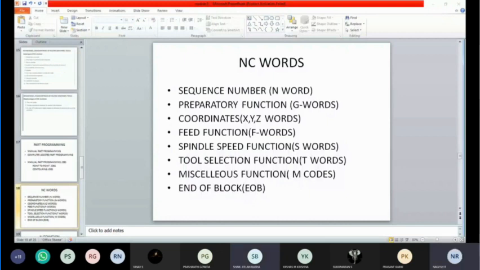Yes, sir. So take some examples like X is equal to 120. What is that 120? Or X is equal to 100, Y is equal to 100. You are going to give like that, right? Z is equal to some thickness. So we are going to describe the dimensions and the tool positions with respect to the model, where it has to be moved and where it has to be cut. Okay, so we are going to define the coordinates. Then what is F function? Feed function.